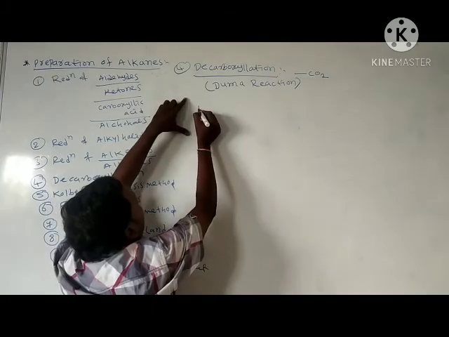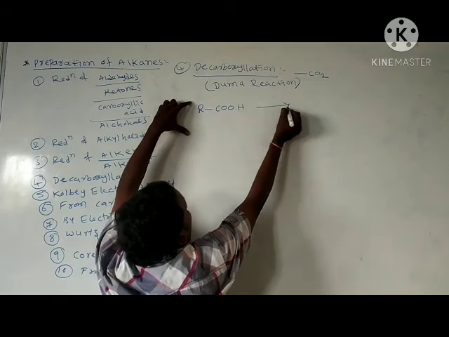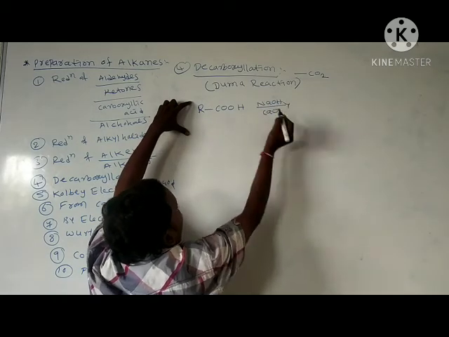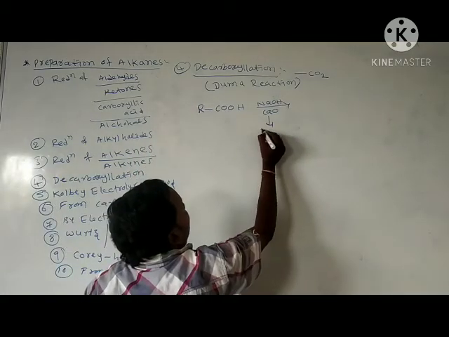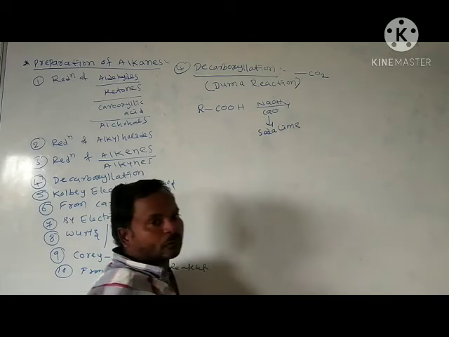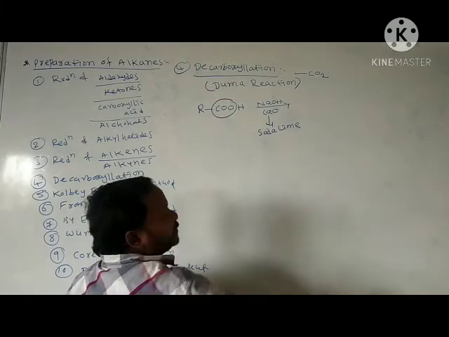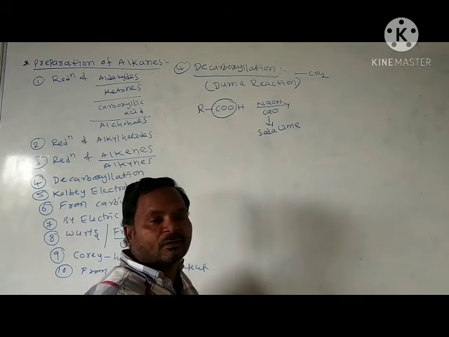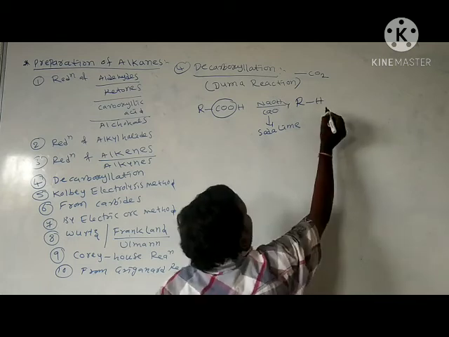See, the decarboxylation of a carboxylic acid takes place in the presence of soda lime, a mixture of sodium hydroxide and calcium oxide. This mixture we call soda lime. In the presence of soda lime, it loses a carbon dioxide molecule. The removal of the carbon dioxide molecule we call decarboxylation, and it forms the alkane RH.